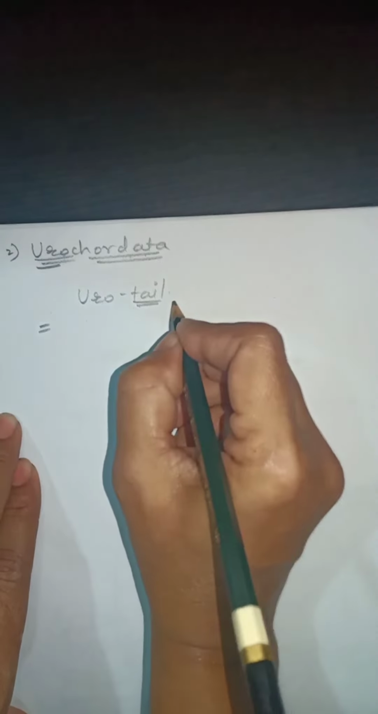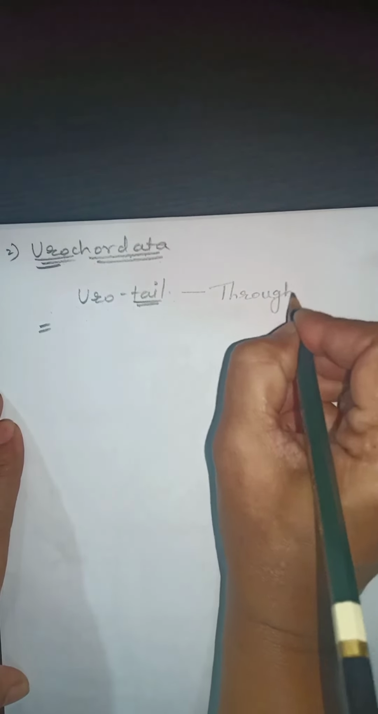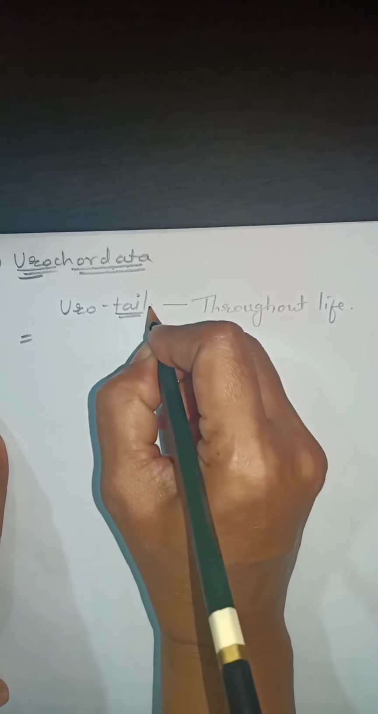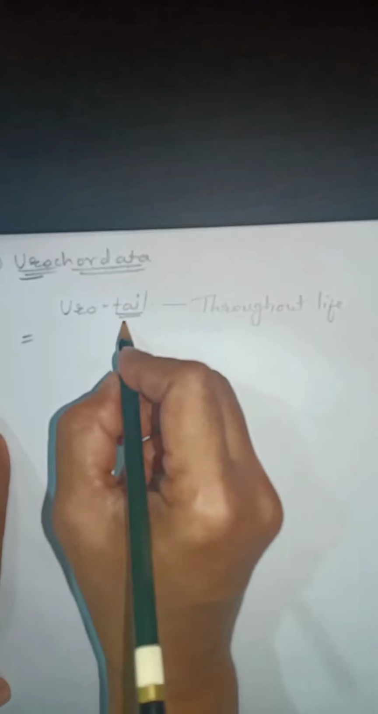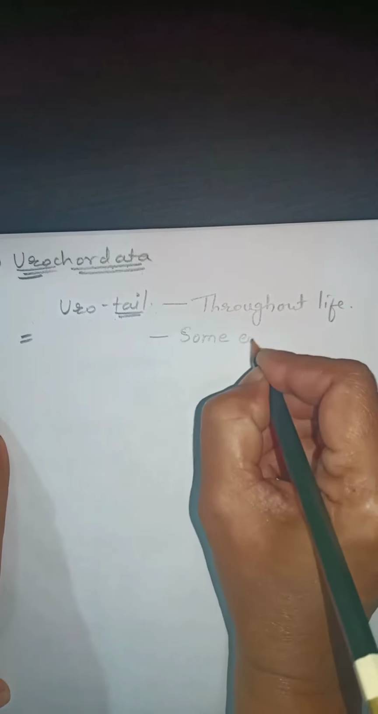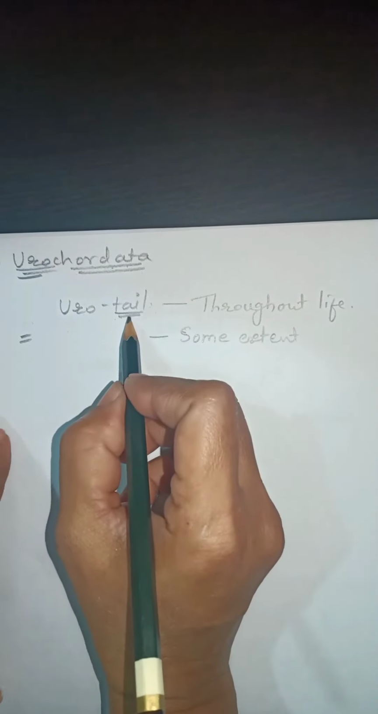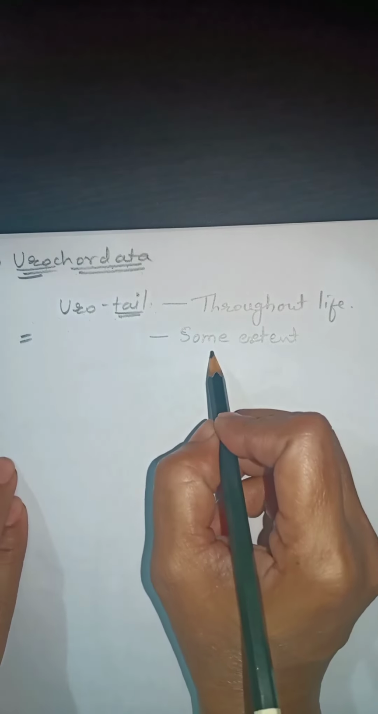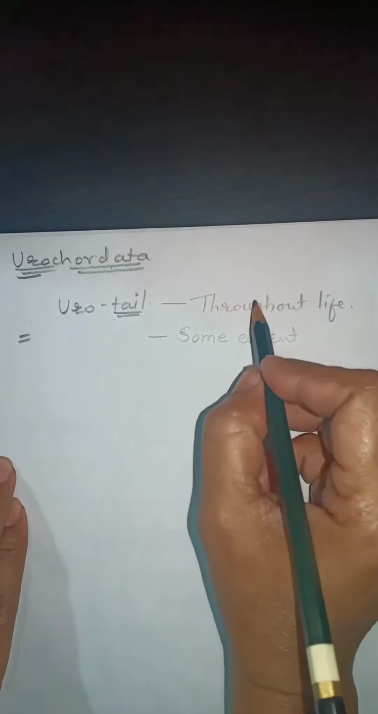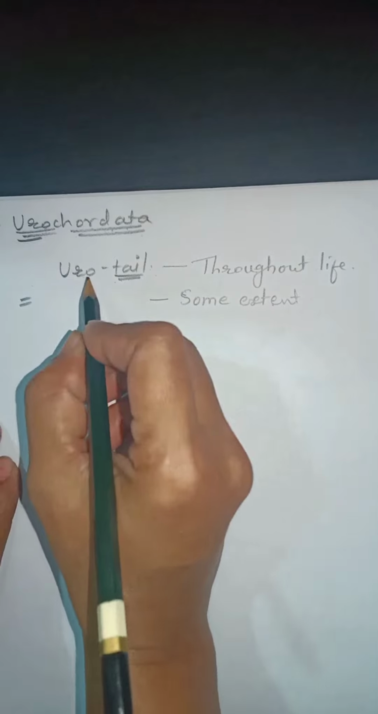the tail is not present throughout the life, but it is present only in some extent of their life span. That means it is not present throughout the life.